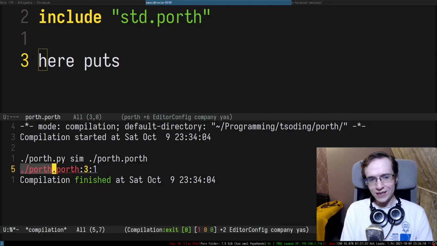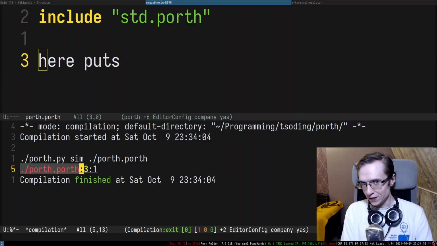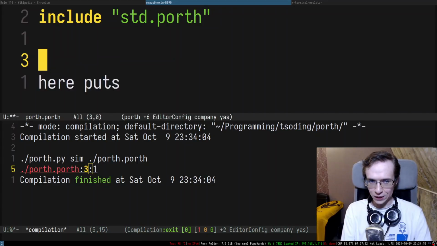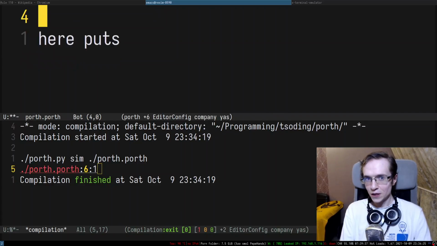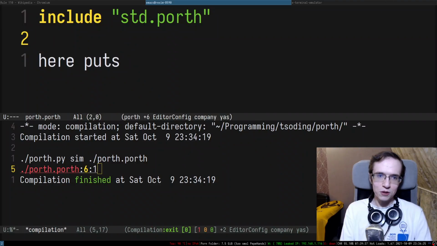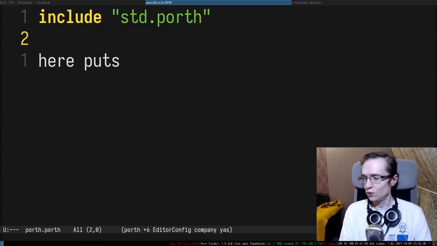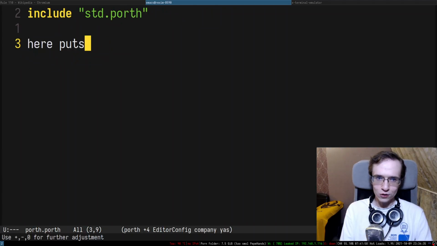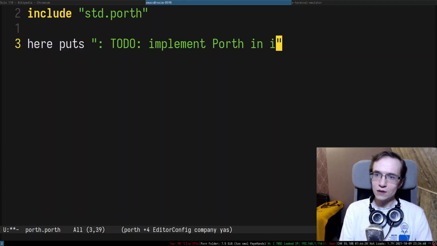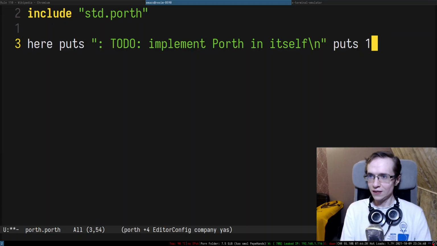Look. So it aliases to the file name where here is located, then the row at which here is located. I can actually change the row, and as you can see, the row has changed, and the column at which this thing starts. Right. And you can use this thing to implement rudimentary asserts or command line or to do things, right? So essentially after you put here, you can put something like TODO: implement Porth in itself, right? And you can do puts again, and then you can exit with non-zero exit code, right?